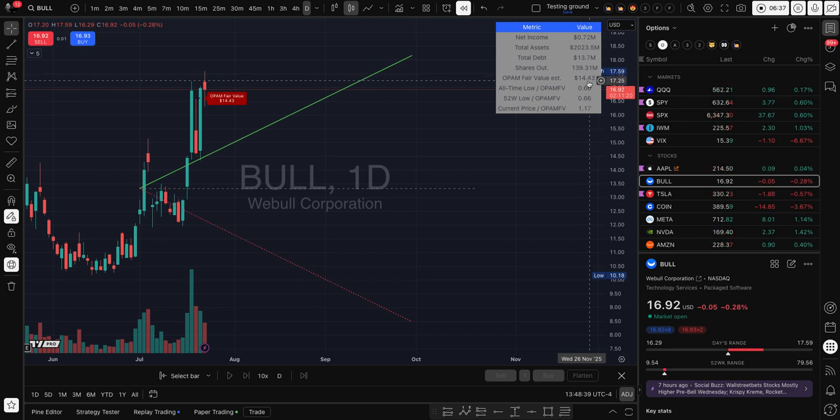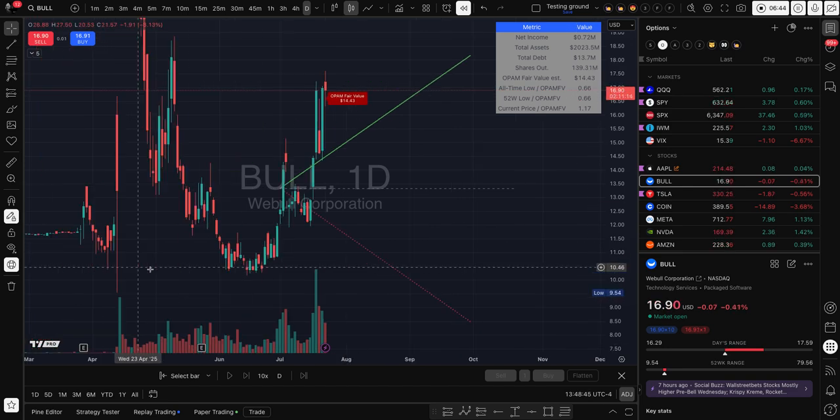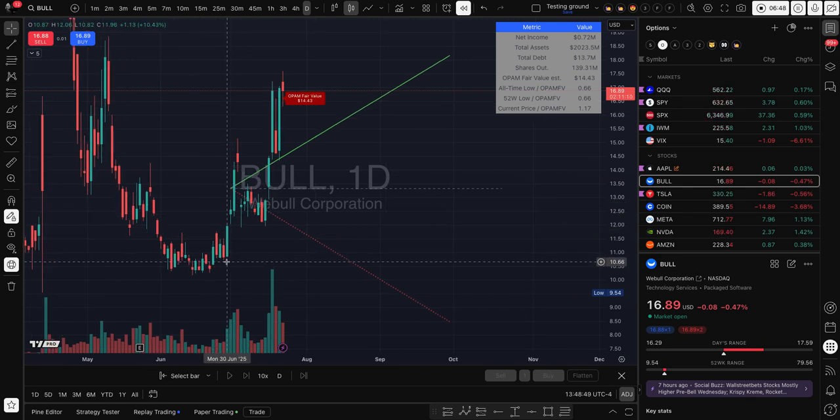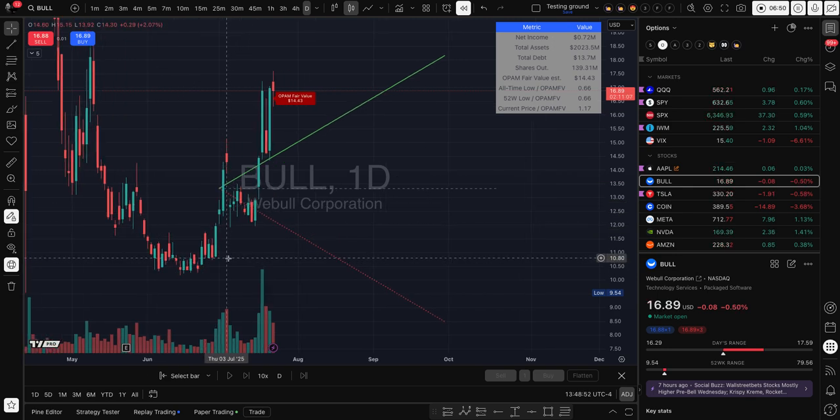So it's showing $14.43. So anything below that number, if the stock is below, this area is actually a good area to buy in because the fair value is higher than the assets they own and all the other data for the calculation. So that's that.